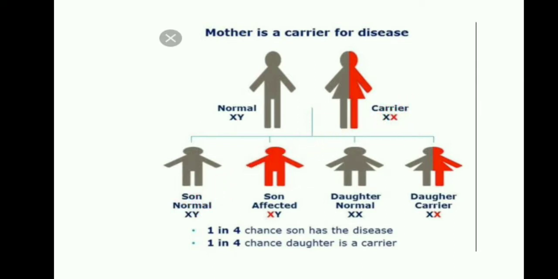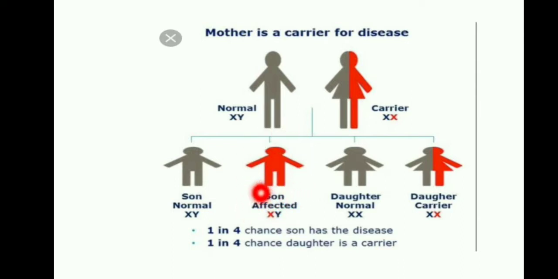If they are producing a son, the male gives the Y chromosome and the female gives a non-affected X chromosome, so a healthy baby is born. The second child is also male. The father gives the healthy Y chromosome, but the mother gives the affected X chromosome, so the second child is affected.